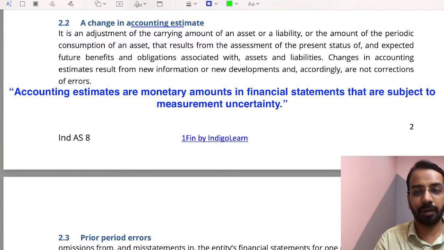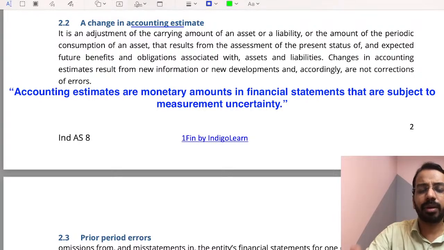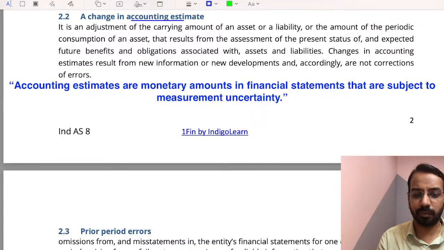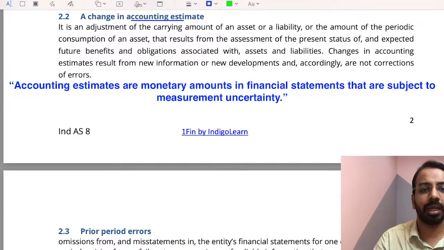Accounting estimates, the definition, please remember this. And what is a change in accounting estimate? Whenever I have to make changes in the net realizable value, fair value and all of that, that is called a change in accounting estimate. Now, change in accounting estimate is different from prior period errors.